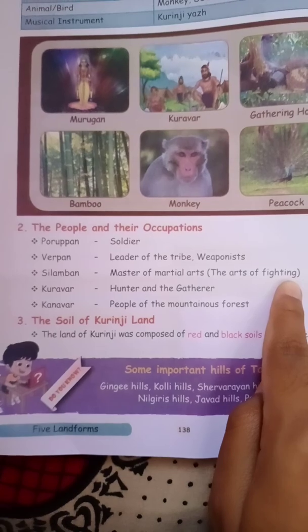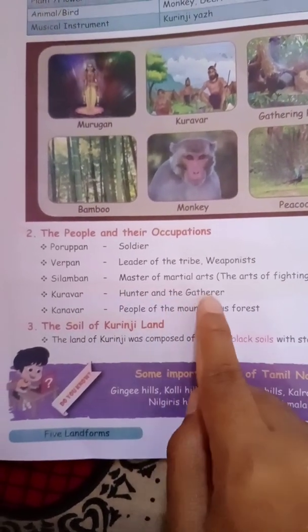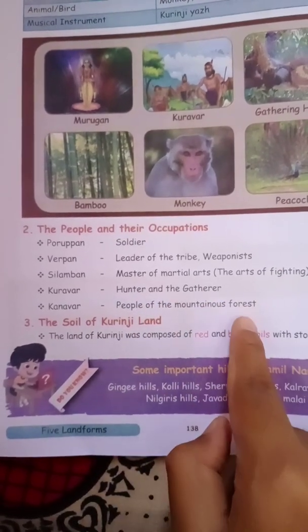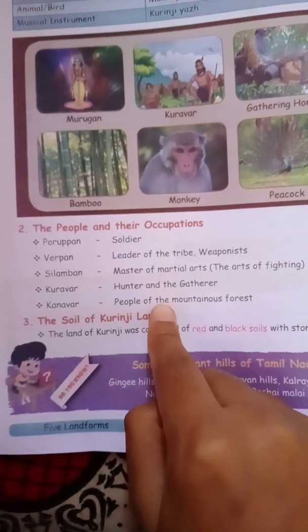You know Silambam, children. Then Kuravar are the hunters and gatherers. Finally, Kanavar are the people of the mountainous forest. So, the people and their occupations.